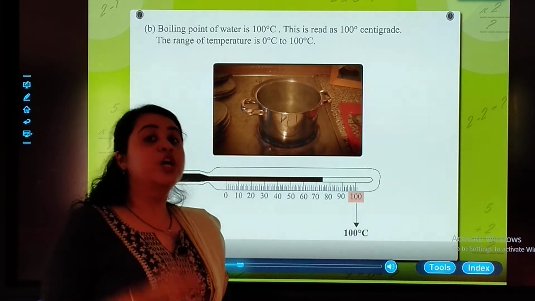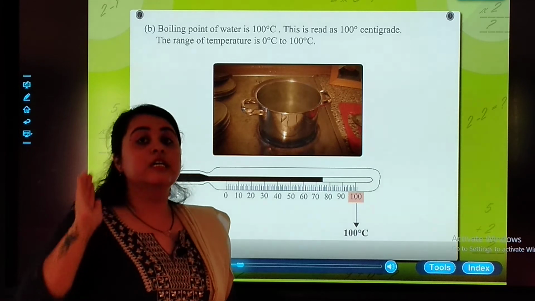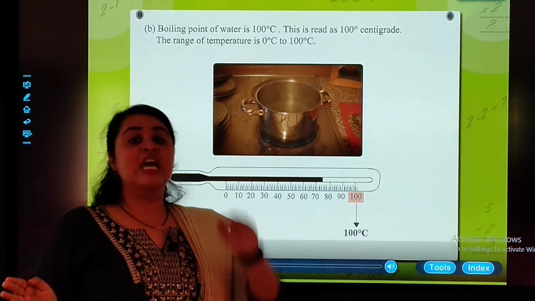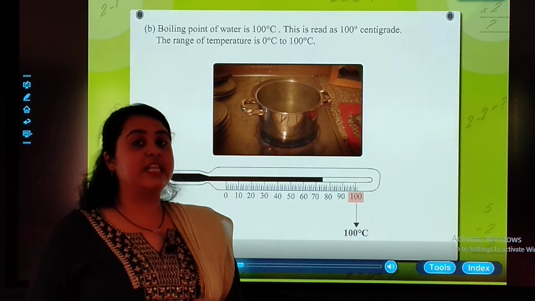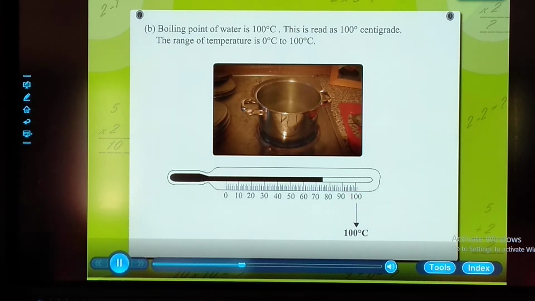Where did 100 come from? Because that degree belongs to what? Boiling water. 0 degree is the freezing point and the highest is 100 degree. That is the boiling point. Boiling water, 100 degrees Celsius.